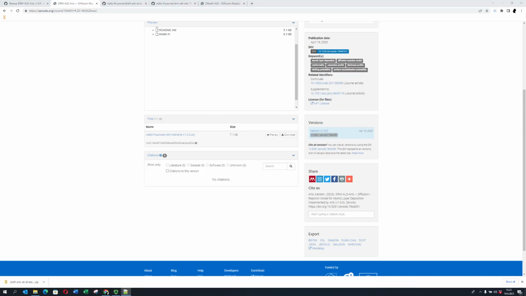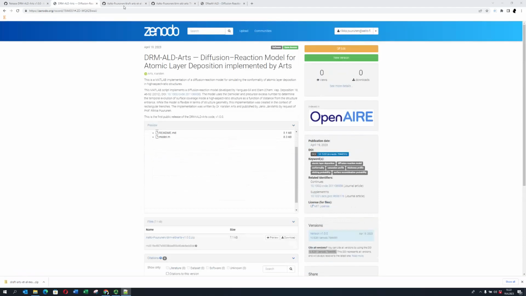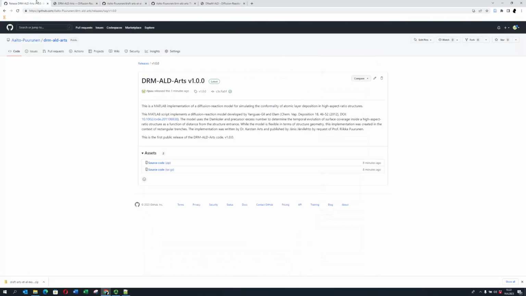Yeah, exactly. And then the other one. That's the concept, and there is a point in the end that I need to delete, I think. Yes, like that. You can remove the point. And then we just need to check that the format is the same as in the published one. So if you go to GitHub and look for our DReaM-ALD one, then we can compare and make sure that it's the same format.